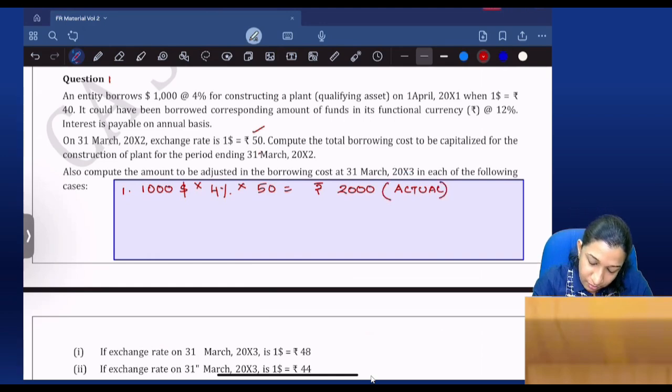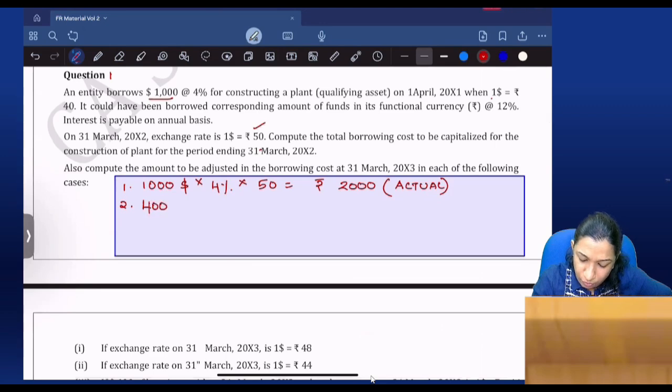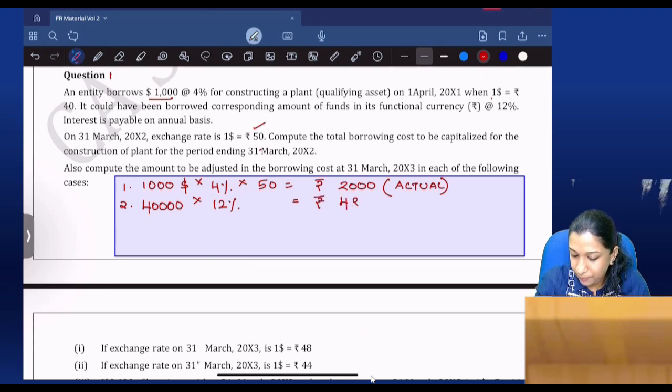Okay. What is the interest if the loan was taken in India? If the loan was taken in India, I would have taken 40,000 rupees and my interest rate would have been 12%. So 40,000 into 12%. It is 4,800.